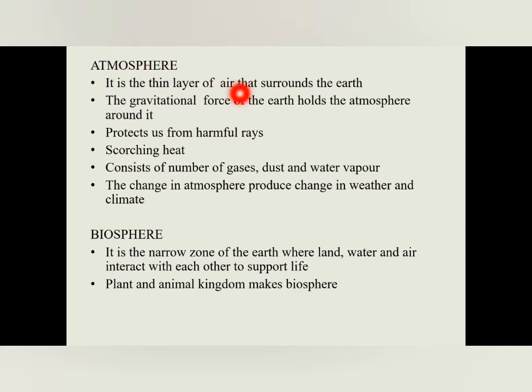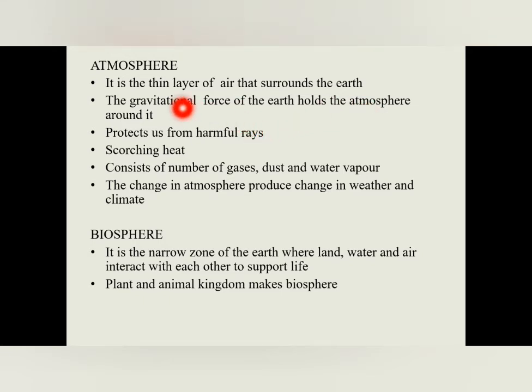It is a thin layer of air that surrounds the earth, and this air consists of a number of gases, dust and water vapor. This air consists of many gases including oxygen, nitrogen, carbon dioxide, argon, etc. Then dust and water vapor. The gravitational force of the earth is the force that holds the atmosphere around it.